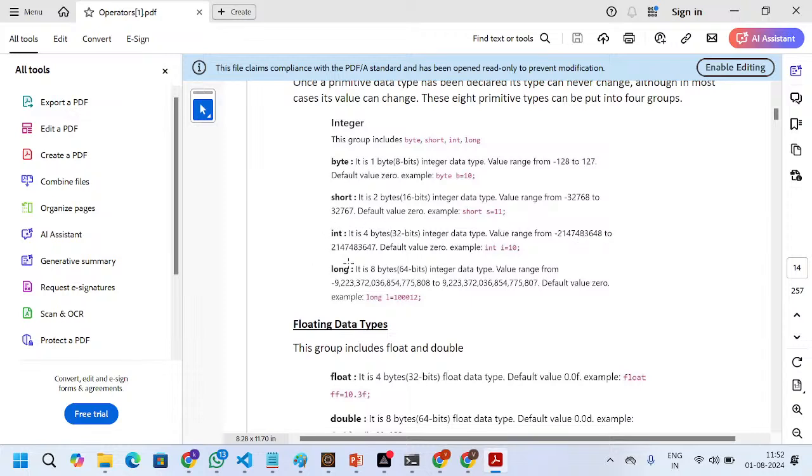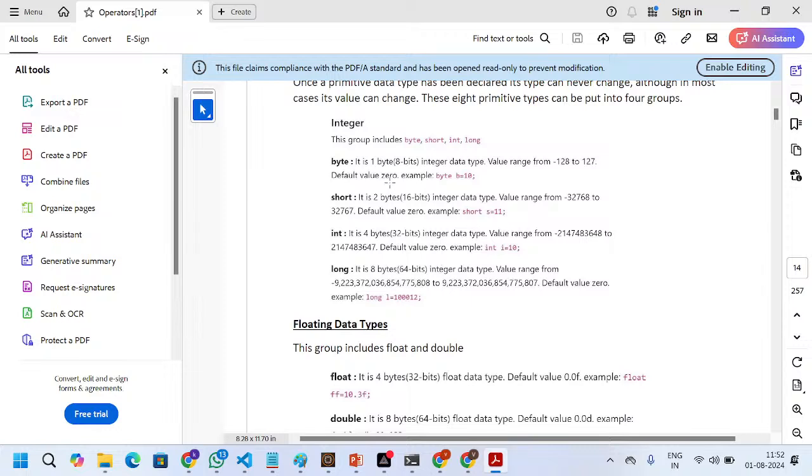In our normal programs, we regularly use int only. Next one is long. This is for very big numbers, so we use long for big numbers. Based on the range, we can categorize into four types: byte, short, int, long. The default value for byte, short, int is zero only.